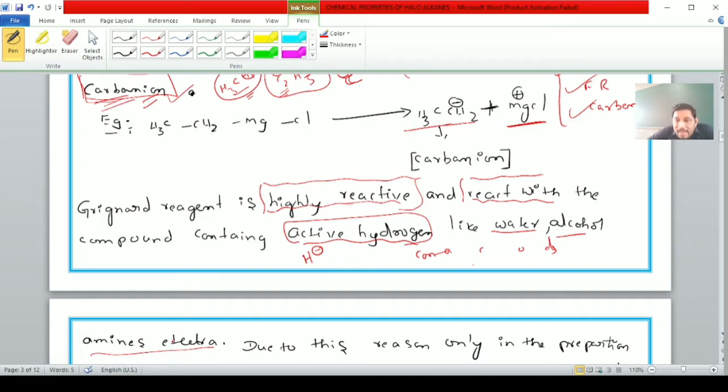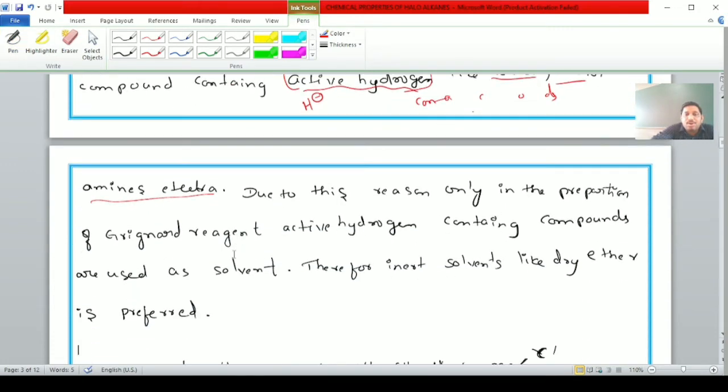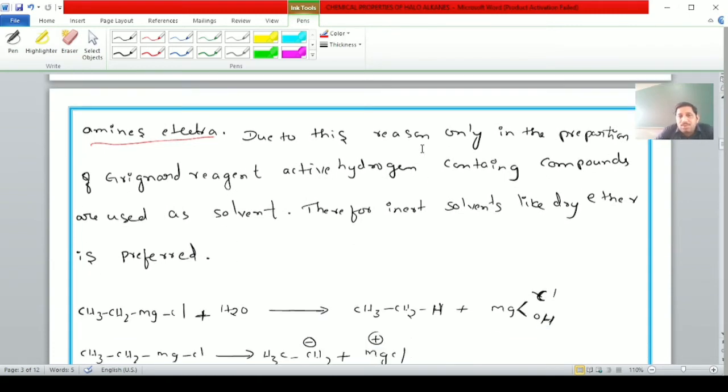Once again, I will repeat. Grignard reagent is a highly reactive reagent, and it can react with compounds containing active hydrogens like water, alcohol, amines, etc. Due to this reason only, in the preparation of Grignard reagent, active hydrogen containing compounds are not used as the solvent. Therefore, inert solvents like dry ether are preferred.